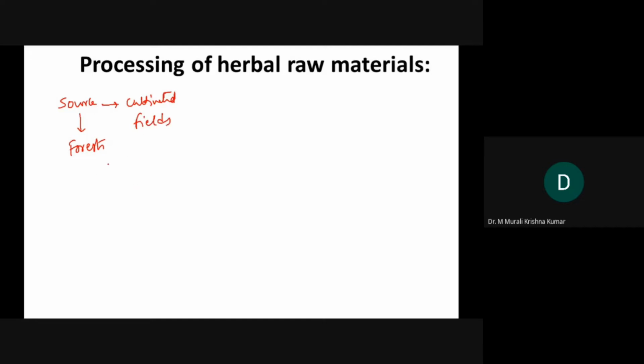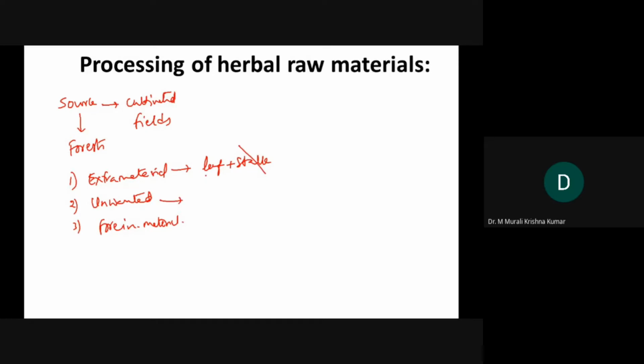While collecting, there is every possibility that you will have extra material, unwanted material, and foreign material. Here, let's say you wanted only leaf, but stalk is also collected, so you have to remove this.